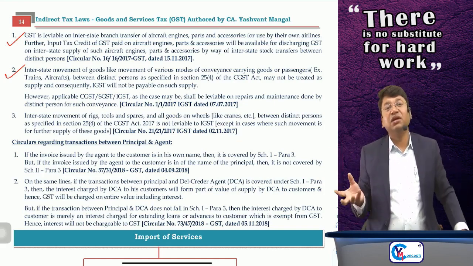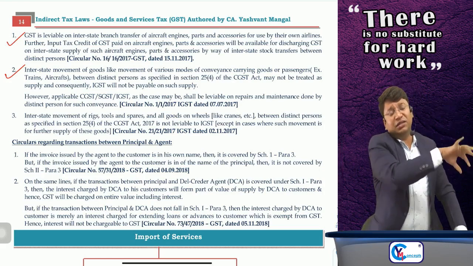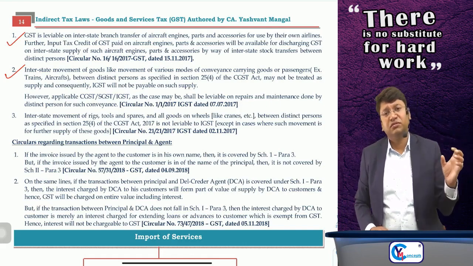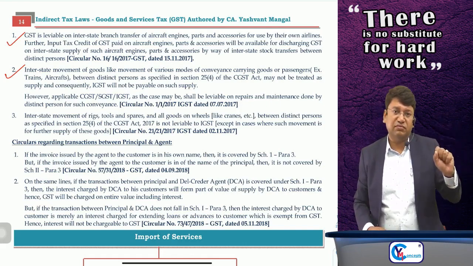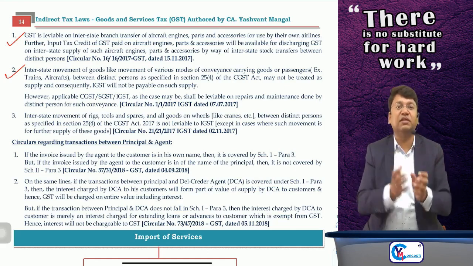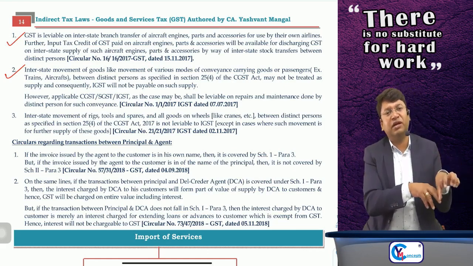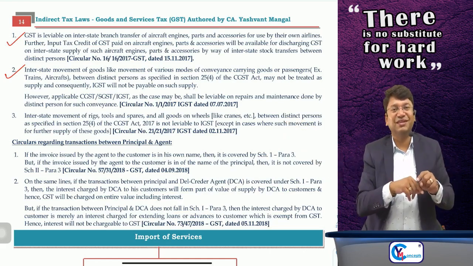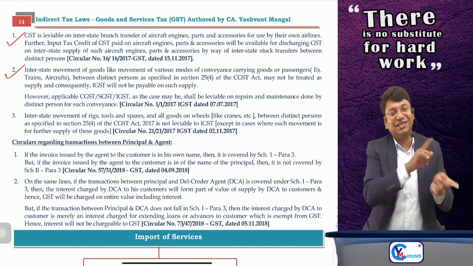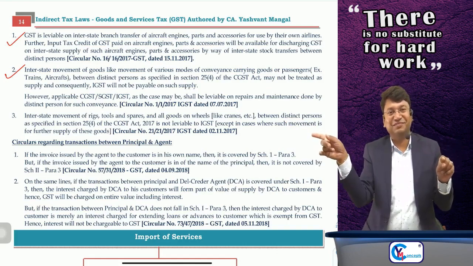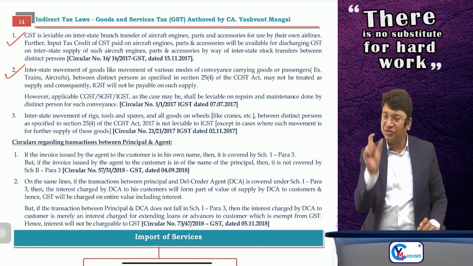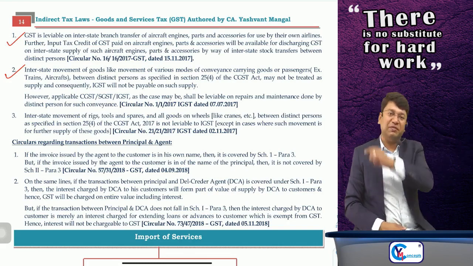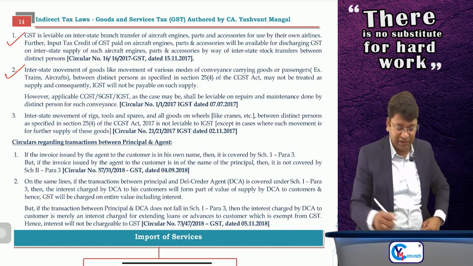Okay, third example, suppose after unloading the goods at Delhi branch, truck is returning to Mumbai branch, but when the truck reached at Delhi branch, it got some damage, and Delhi branch provides repairing services to vehicles also, and Delhi branch provided repairing services to that vehicle belonging to Mumbai branch. So although it is without consideration, since they have supplied the services to Mumbai branch, in the course or furtherance of business, it will be supply. So supply of service will be there. Repairing service is a service provided by Delhi branch to Mumbai branch. Okay, done.